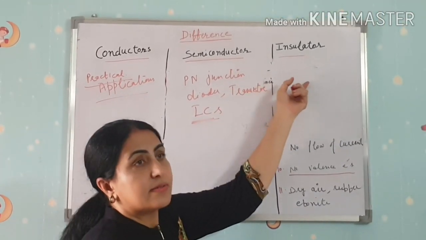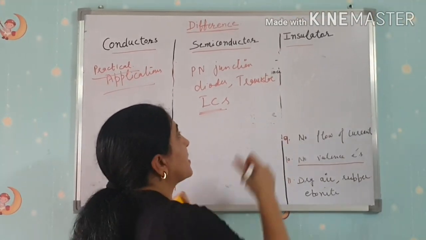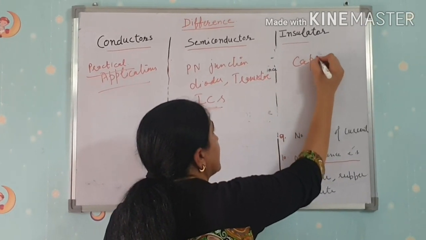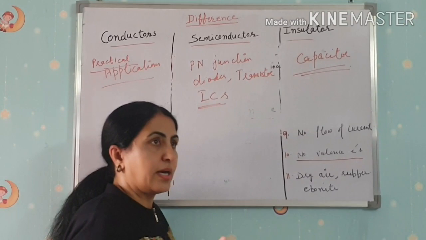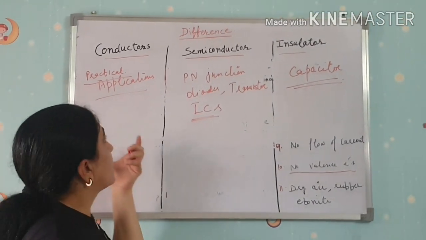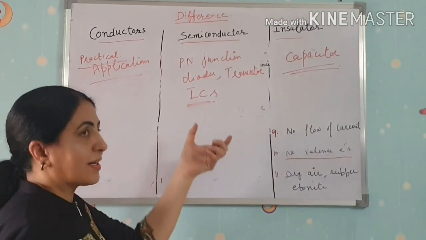Then insulators, for example, they are used in capacitors. In some capacitors we use dry air. So this is all about the practical applications.